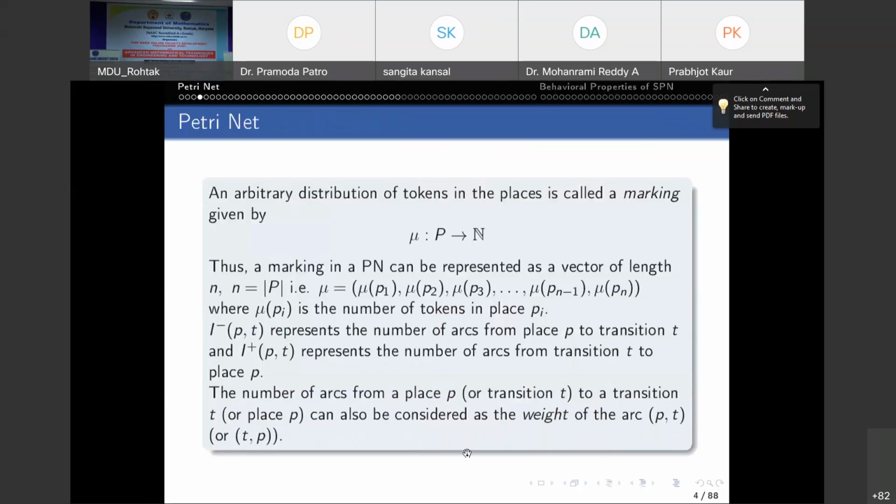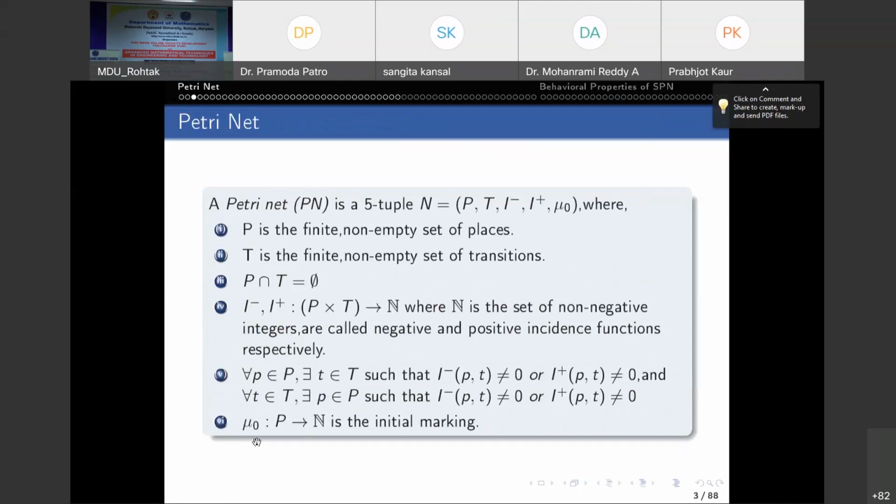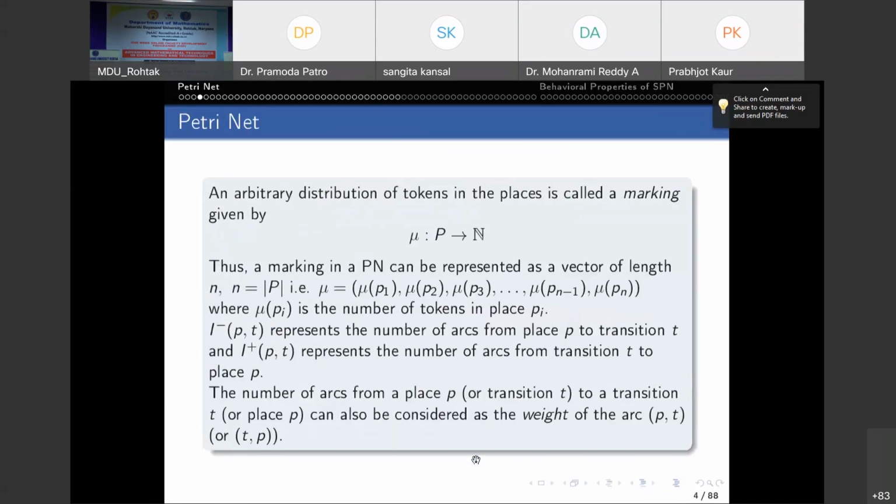Now, in general, you have seen the initial marking as a function from P to N. This is the initial distribution of tokens in the places. Now, an arbitrary distribution of tokens in the places is called a marking. That means a marking, whether it is an initial marking or a general, arbitrary distribution. So a marking in a Petri net can be represented as a vector of length n, where n is the number of places.